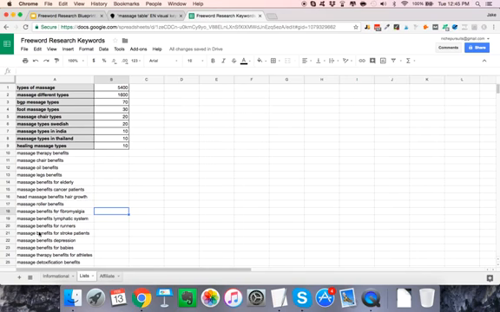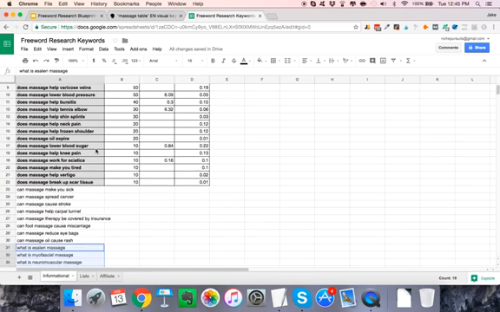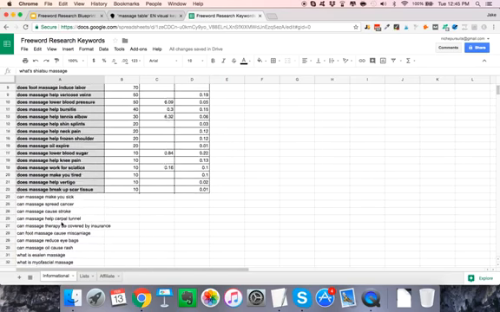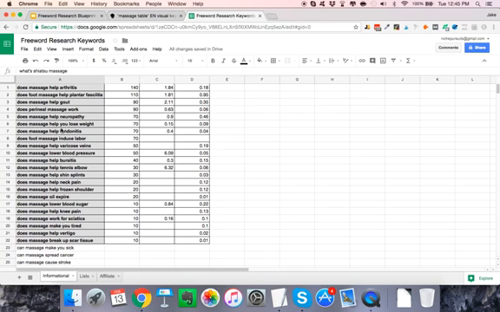So I went in, typed massage benefits into Ubersuggest, and got a bunch of ideas here for runners, for cancer patients, for stroke patients, all of these different list ideas that I can do, list a bunch of benefits, a bunch of massage types, and then I got a ton of informational article ideas. So what is this kind of massage? What is that kind of massage? So there's a lot of ideas there, in addition to the stuff you saw on the video about, does massage help shin splints, and all these really specific questions.